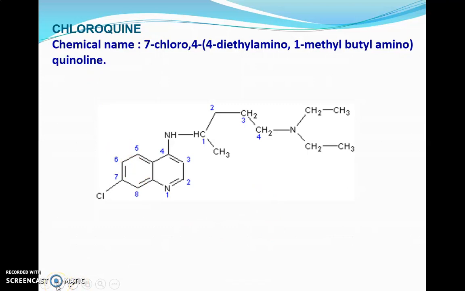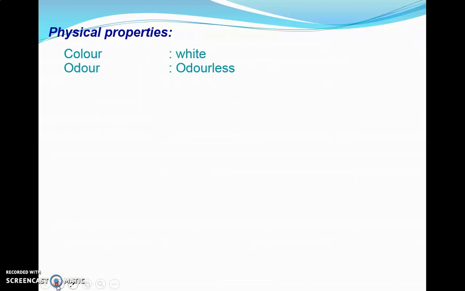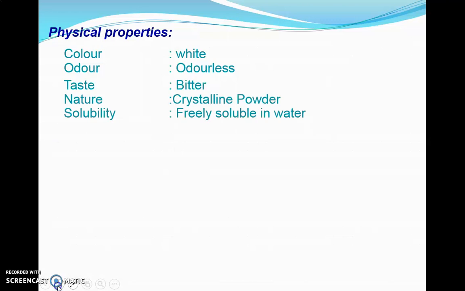Chloroquine is the most preferable drug in the treatment of malaria, used as a treatment as well as for the prophylaxis of malaria. Next, as far as the physical properties are concerned, it is a white, odorless, bitter, crystalline powder, freely soluble in water.